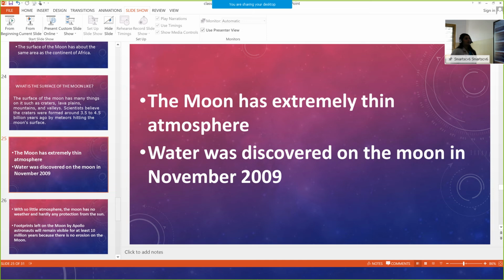Next slide. The moon has an extremely thin atmosphere. So the atmosphere is very thin over there. Water was discovered on the moon in November 2009. So water content was discovered. Once more, the moon has an extremely thin atmosphere, and water was discovered on the moon in November 2009.